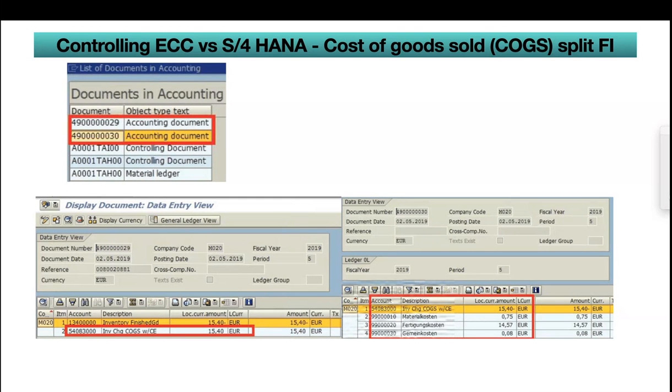And if you see the right side, COGS is credited and all the cost components are debited. If you see here, 99, 00, 10, 20, 30. So just 1540 euros is splitting into 3 cost components. So now it is visible. If somebody executes any reports, they can see these are the cost components.